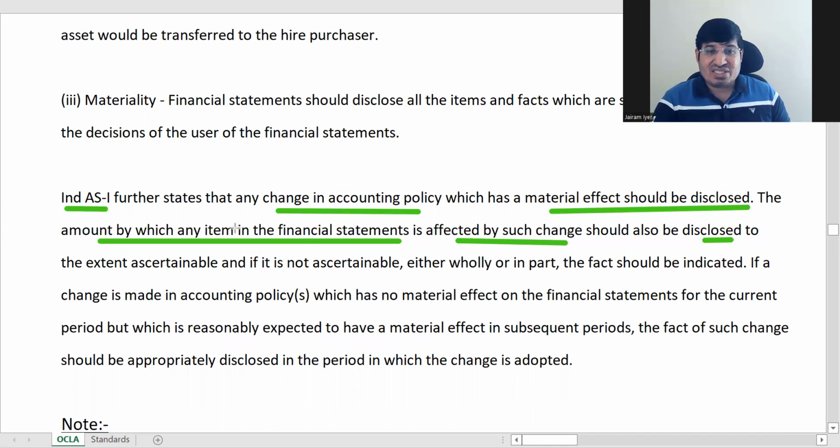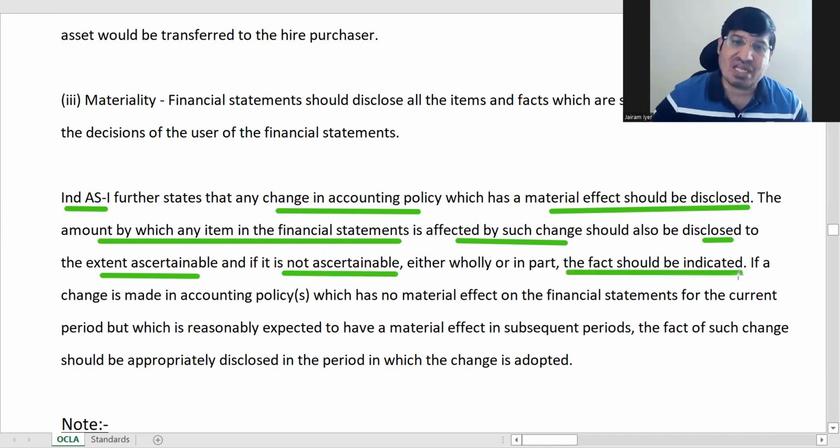So you're changing an accounting policy, it is going to have a material effect, you disclose it, number one. And then if that change is going to affect certain things in the balance sheet, say 1, 2, 3 different things, then you disclose that and how much extent of impact there will be. That is, how much impact there will be on those 3 items, that also you should calculate and tell. And if you are not able to calculate at this point of time, tell that there will be impact, but at this point we are not able to calculate. That you have to disclose.